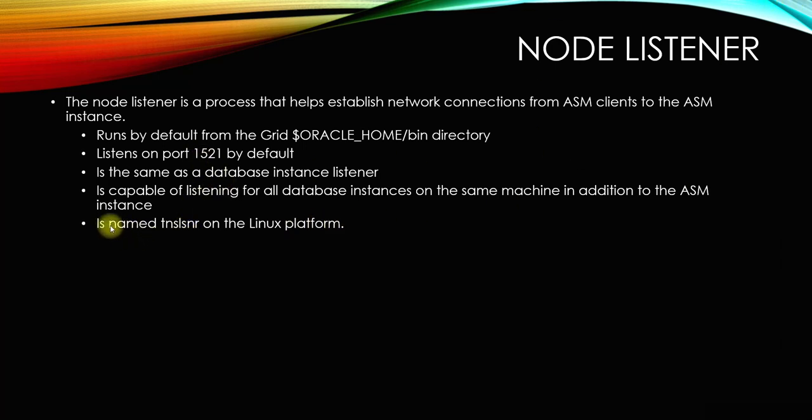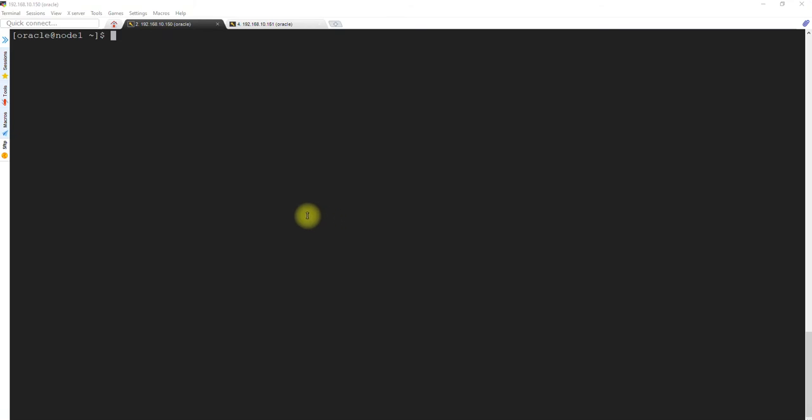And when you query ps -ef | grep tns, it will show like that. I will show you. Okay, so I have an SSH client. I have a two node cluster. So when we talk about the ASM listener, I can show you.